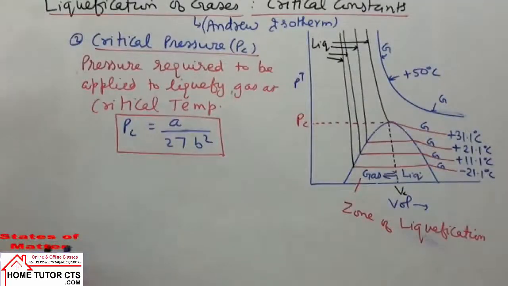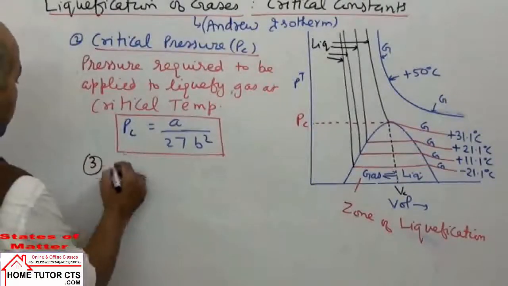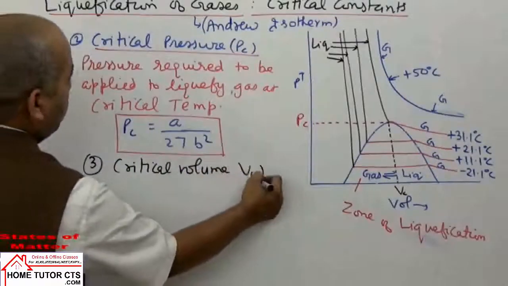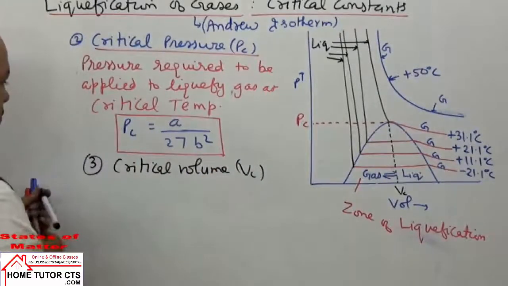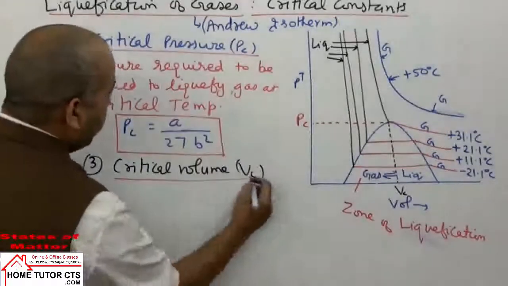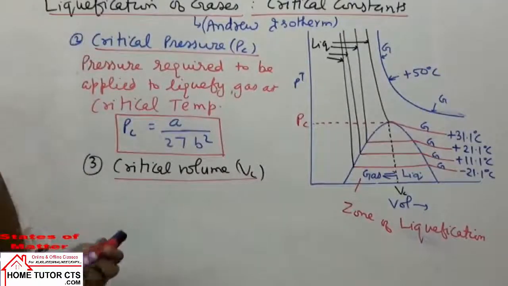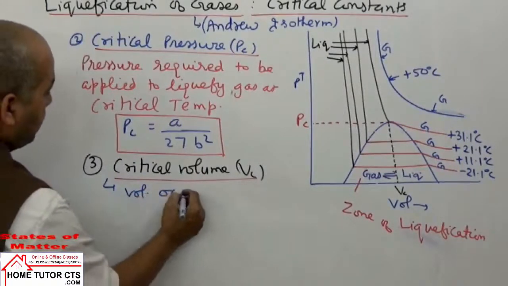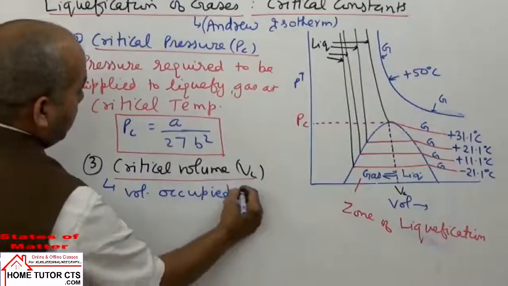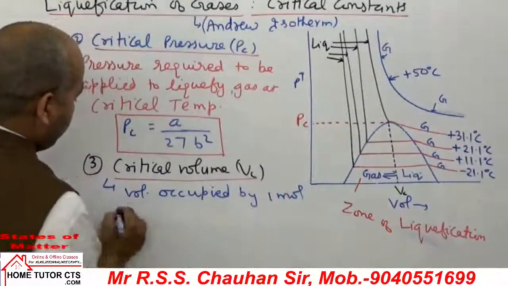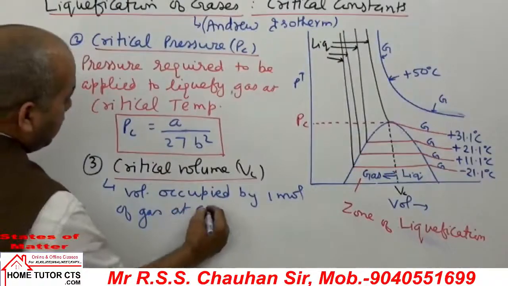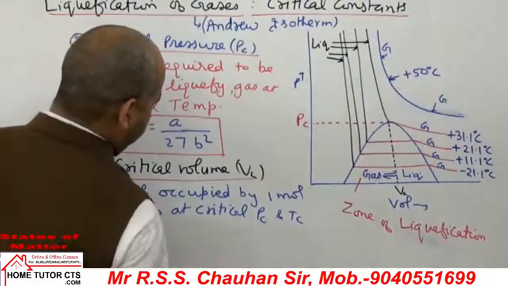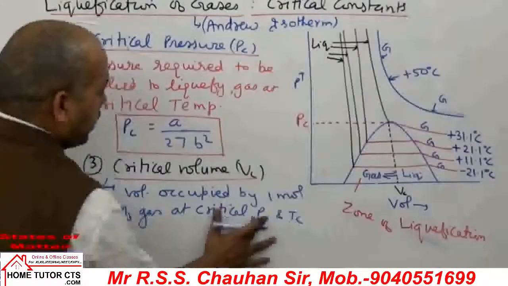And then the third term taken is critical volume, VC. What is critical volume? Write the definition. It is the volume occupied by 1 mole of gas at critical pressure and critical temperature.